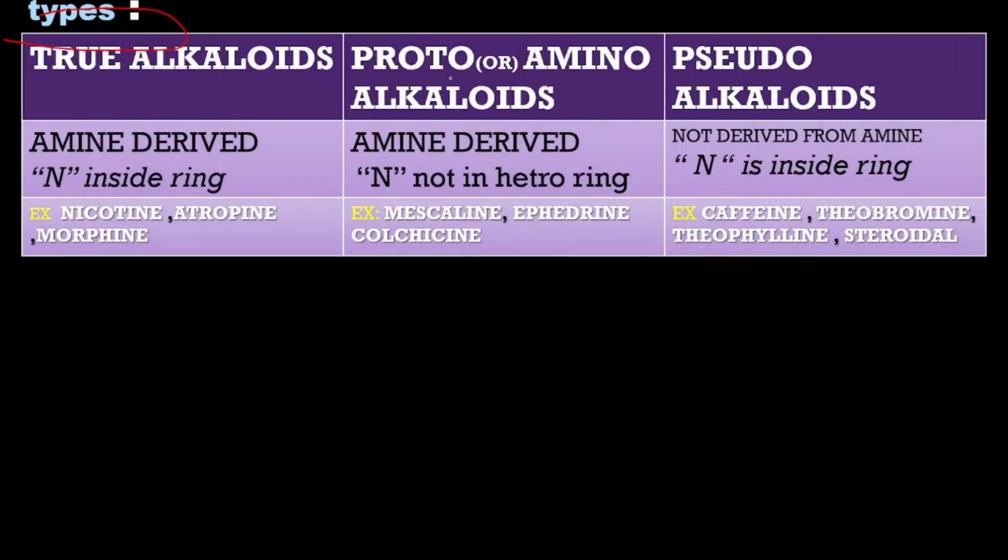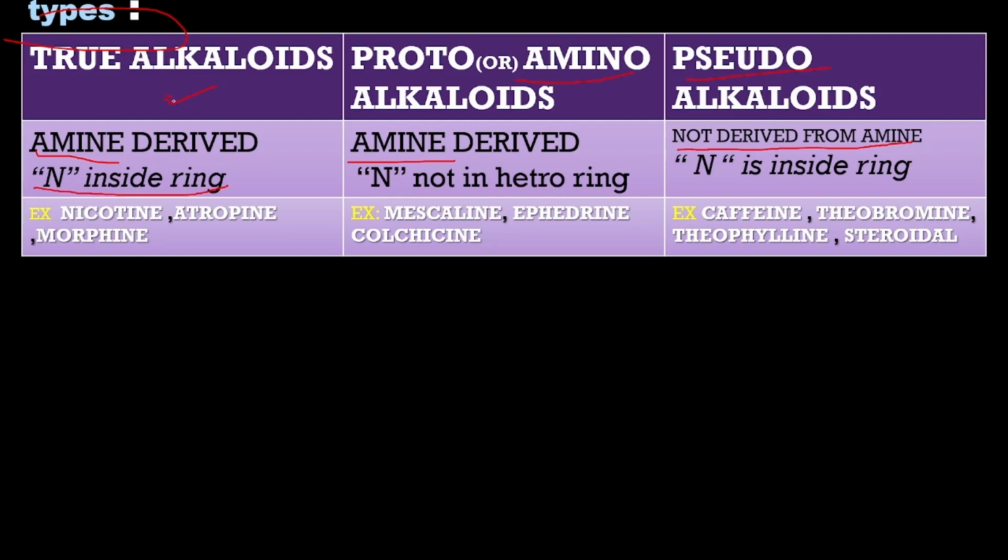Next, let us talk about different types of alkaloids: true alkaloids, protoalkaloids, and pseudoalkaloids. True alkaloids are derived from amino acids. Protoalkaloids are also called amino alkaloids, which means they are also derived from amino acids. Pseudoalkaloids, as the name suggests, are not derived from amino acids. In true alkaloids, nitrogen is present inside the heterocyclic ring.